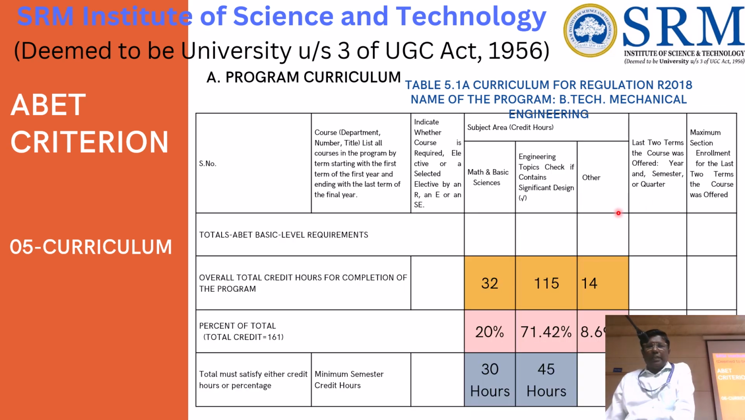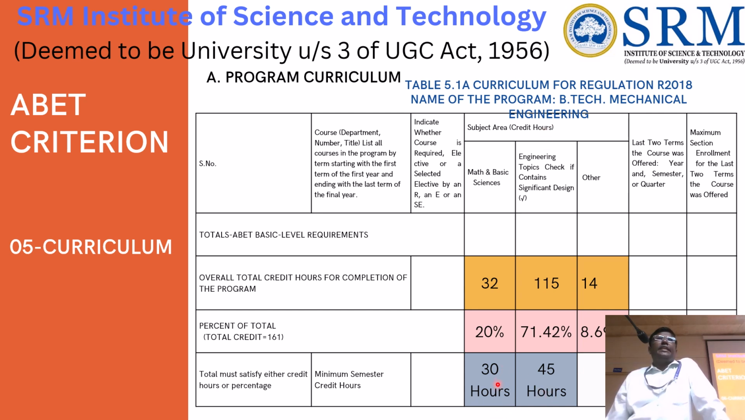So here they will be verifying it. This is the condition, the minimum criteria. We have to satisfy 30 hours of basic mathematics and basic science. Previously it was 32 hours. Now they have revised it to 30 hours, and for engineering science it is 45 hours.